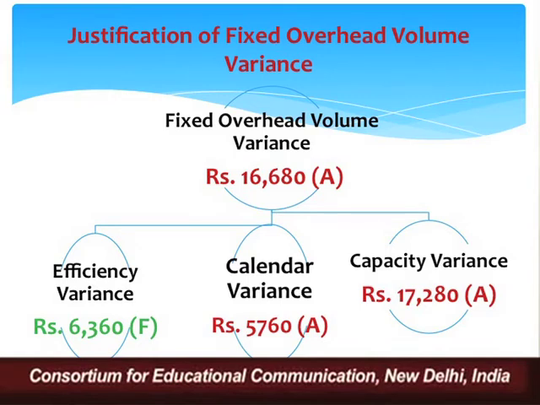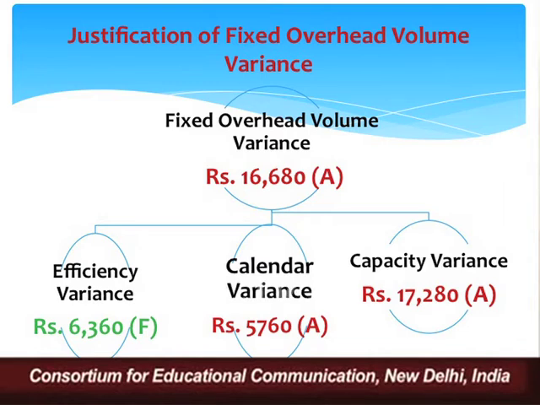At the very outset, when we computed fixed overhead volume variance, the amount was 16,680 adverse. When we computed capacity variance, it was 17,280 adverse. Calendar variance is again 5,760 adverse, whereas efficiency variance was 6,360 favorable. When we aggregate all three variances, that is capacity, calendar and efficiency, the sum total of this is exactly equal to fixed overhead volume variance, that is 16,680 adverse.